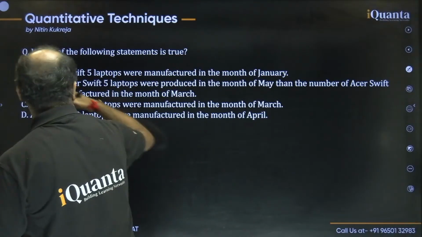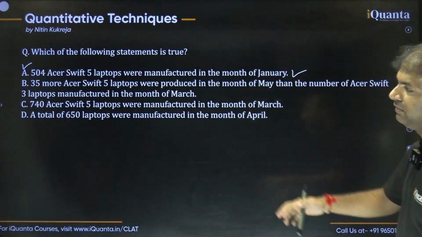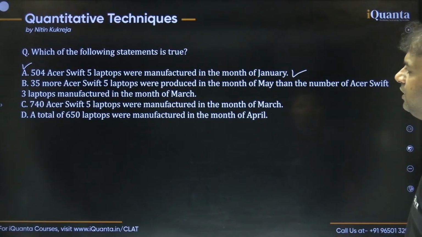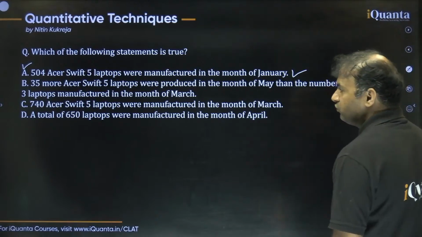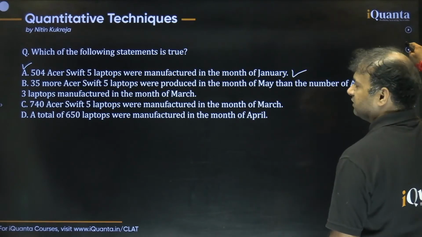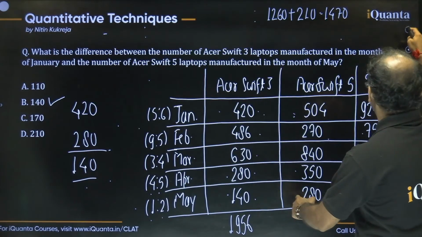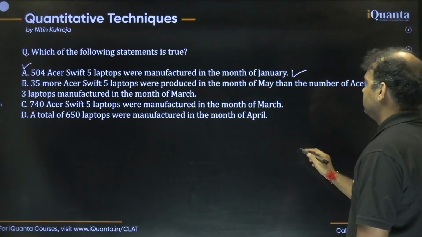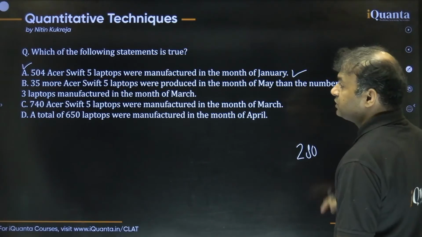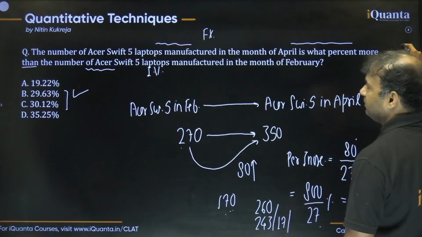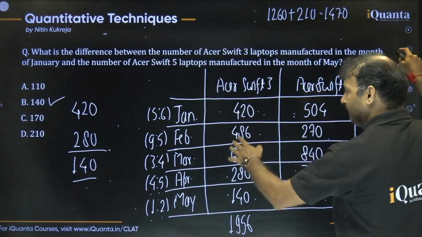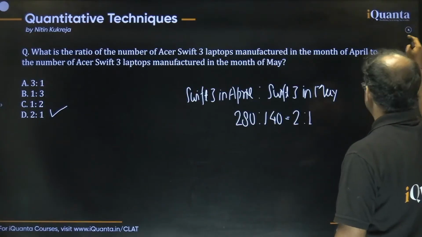Let's check the other statements as well quickly, though it's not required much, but still let's check. So the second statement says 35 more Acer Shift 5 in May than Acer Shift 3 in March. Okay, Shift 5 May, Shift 3 March. Shift 5 May should be 280, right? Let's write this. In fact, it is 280, and the second number is Shift 3 March. Where is that? Shift 3 March is here, 630. All right, so that number is 630.